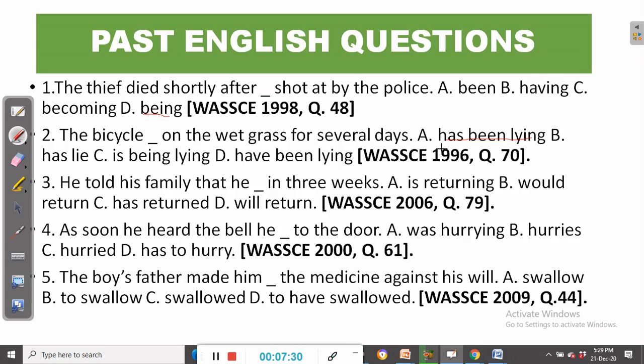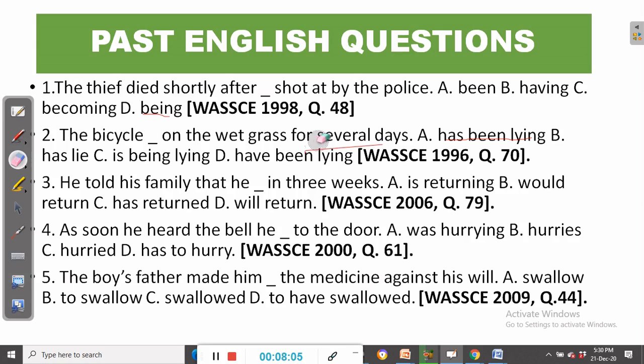And in that case, we use for: the bicycle has been lying on the wet grass for several days. It's telling us the period that has elapsed. But if we specify a time when this action started, like last night or last week, then we use since. The bicycle has been lying on the wet grass since last week. All right. Okay, so we have seen the option there.